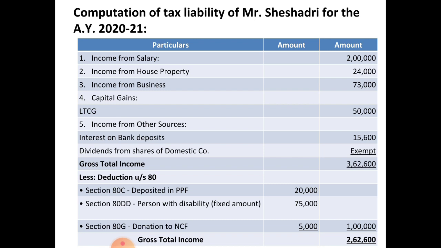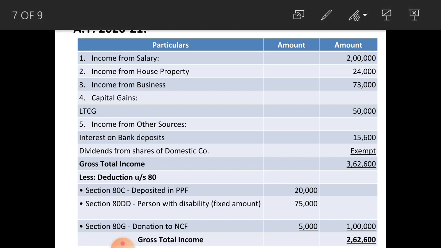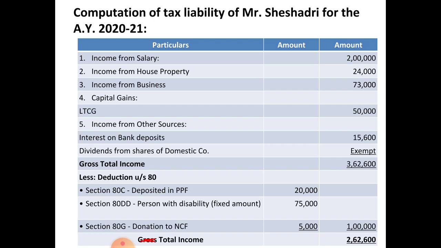The total of deduction under section 80 amounts to rupees 1 lakh. When you deduct it from gross total income, you get the taxable income. This is taxable total income, not gross total income, as 2,62,600 rupees. This is his total income.